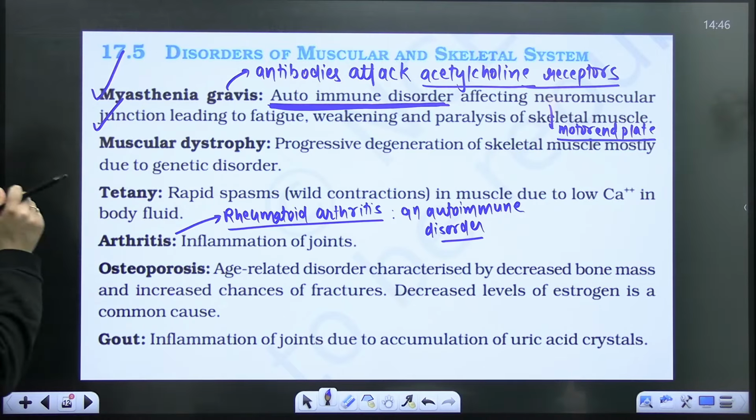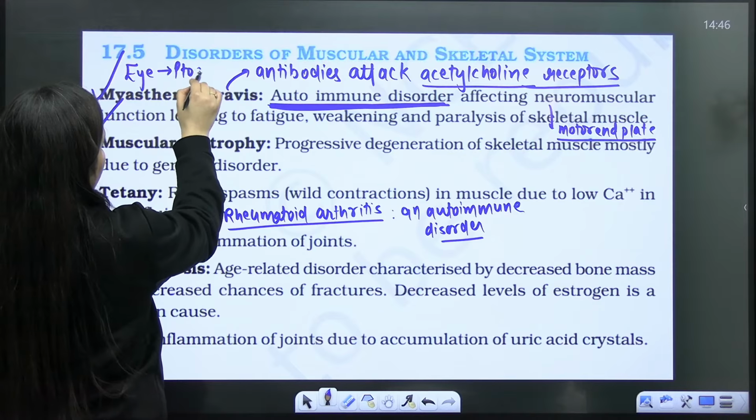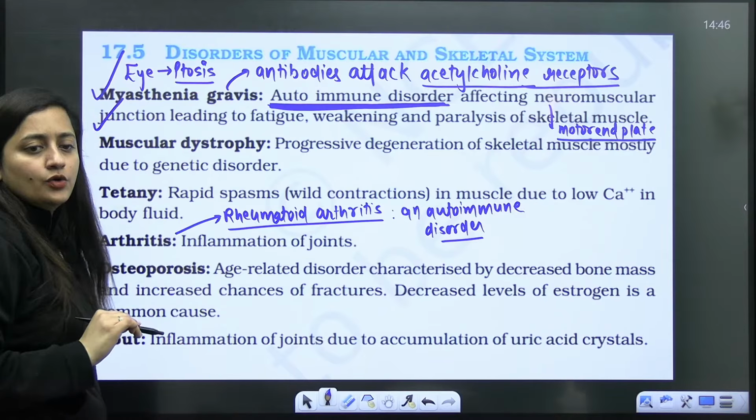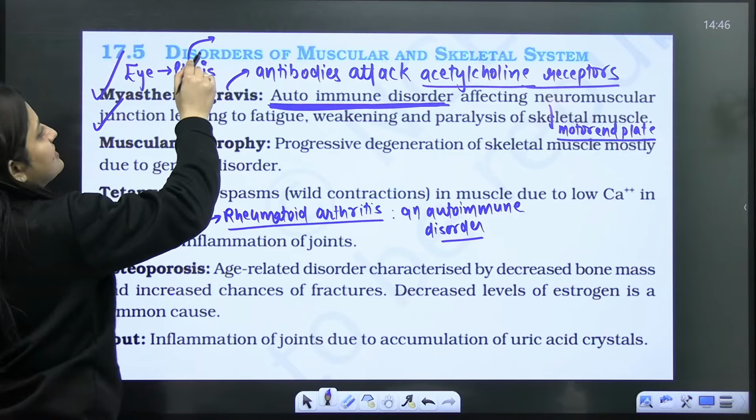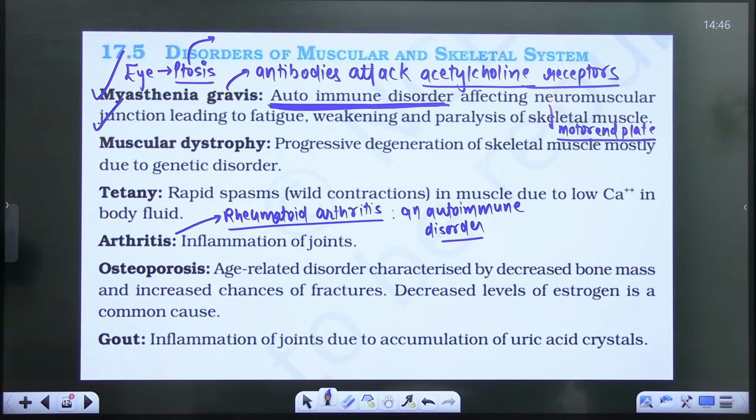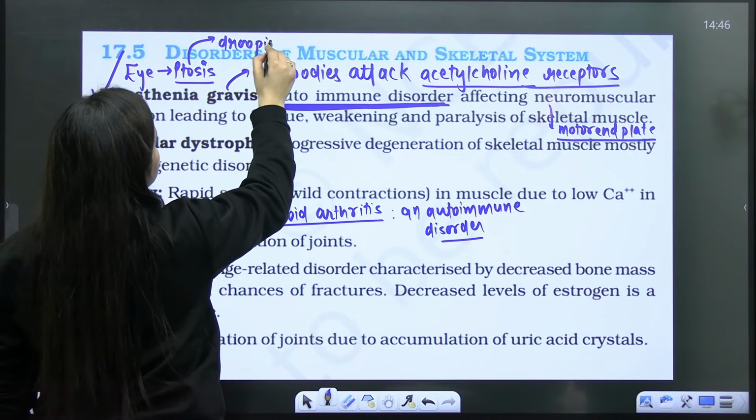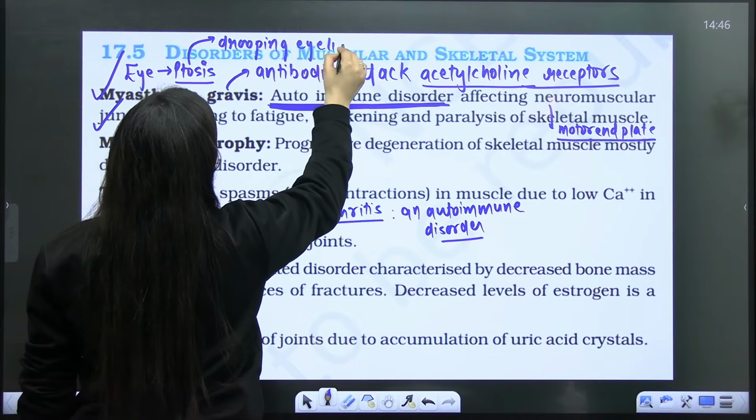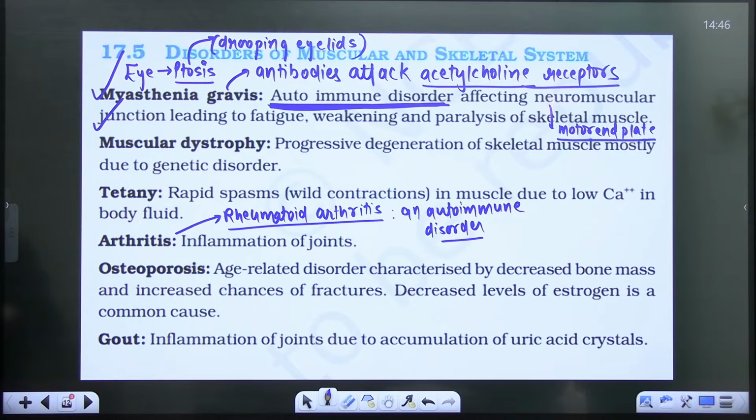Let's suppose this occurs in the case of the eyes, so ptosis can occur. Do you know that? Ptosis means the eyelids will droop. So ptosis can also occur if that's the case. Is that clear? Drooping eyelids can occur if the eye muscles are affected. Are you getting my point? If eye muscles are affected, then this can occur. Any doubts?